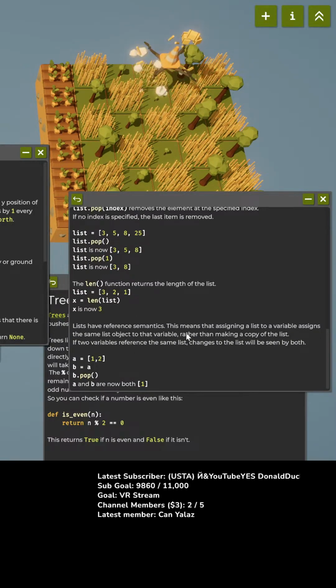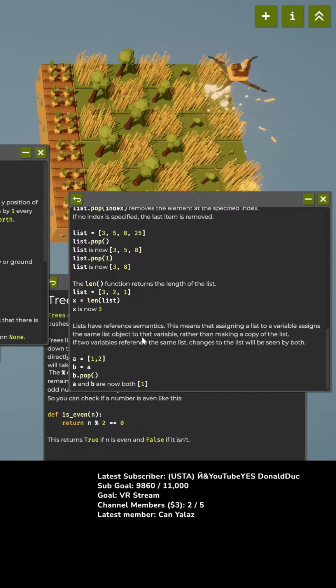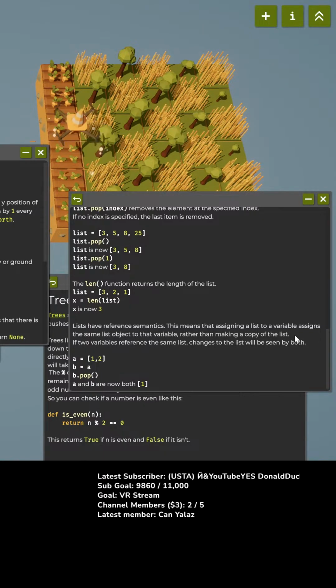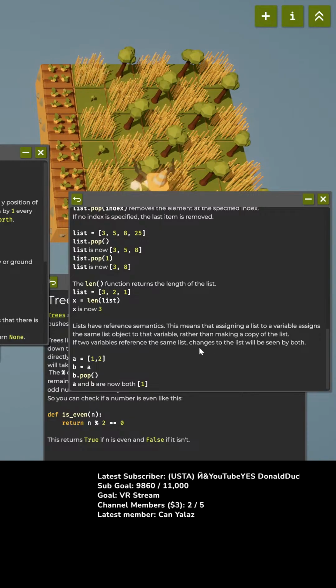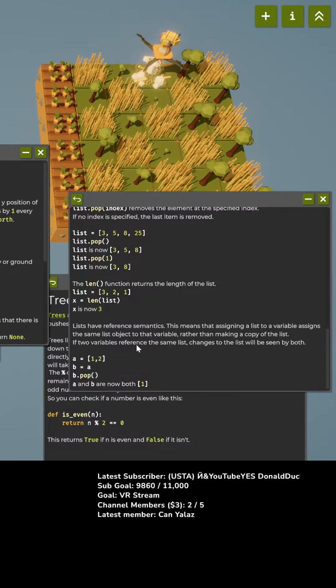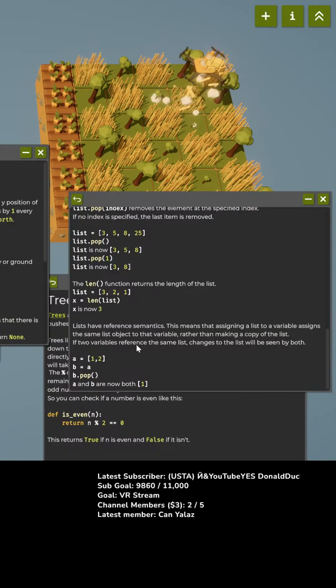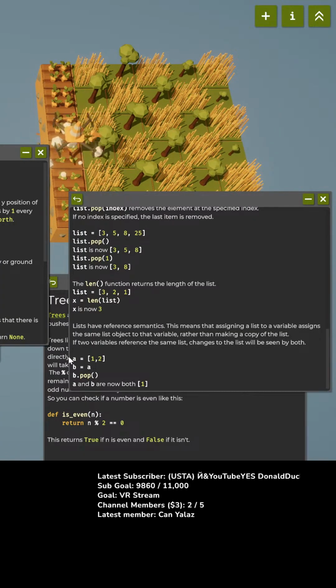So they have different semantics. That means that assigning a list to a variable assigns the same list object to that variable rather than making a copy of a list. If two variables reference the same list, changes to the list will be seen by both. Oh, okay, got it. So if you assign a list to a variable, then it's by reference. Okay.